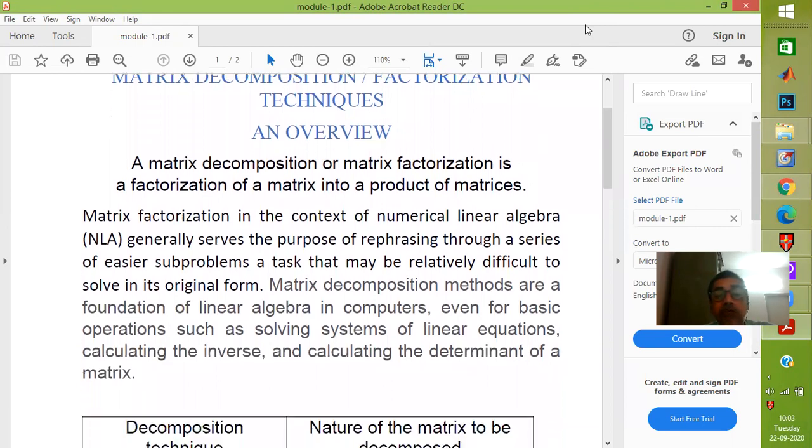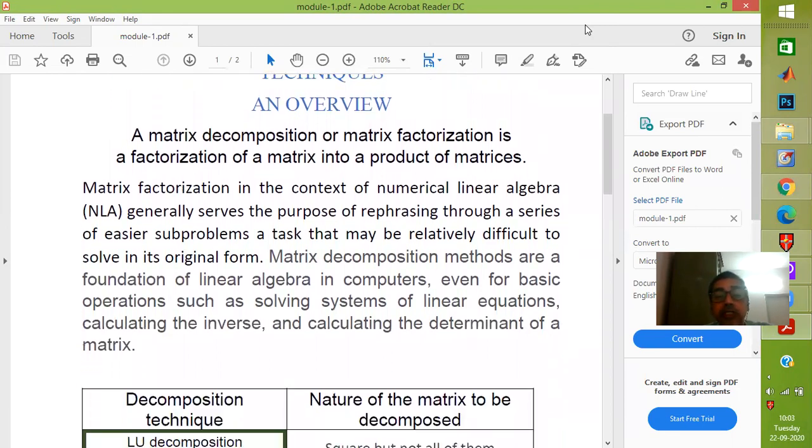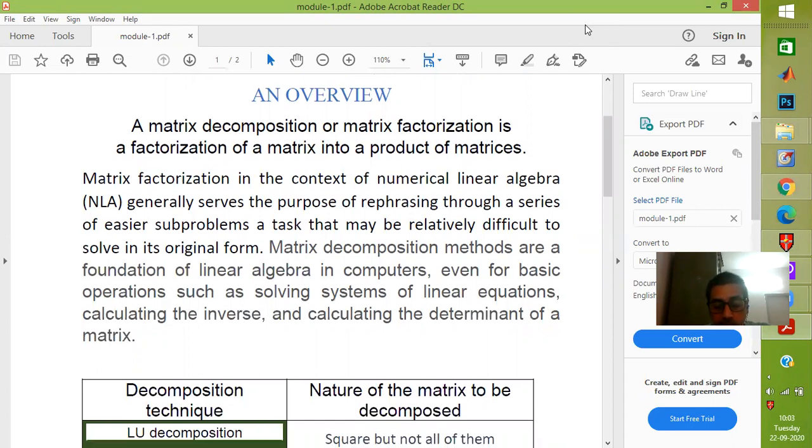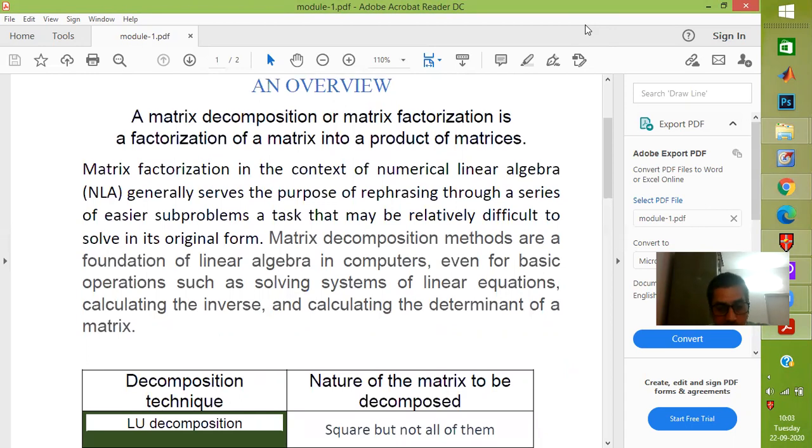Basically, matrix factorization methods are the foundation of numerical linear algebra, which is useful in computing and even for basic operations like inverting a matrix, solving a system of linear equations, or finding the determinant of a matrix. Obviously, we are talking of big data which are stored in matrices. Let us once again recall that a matrix is a data structure which stores multivariate data.